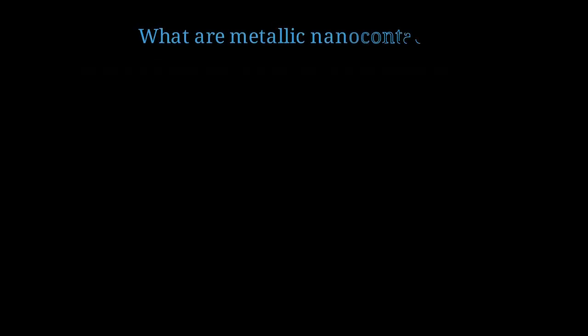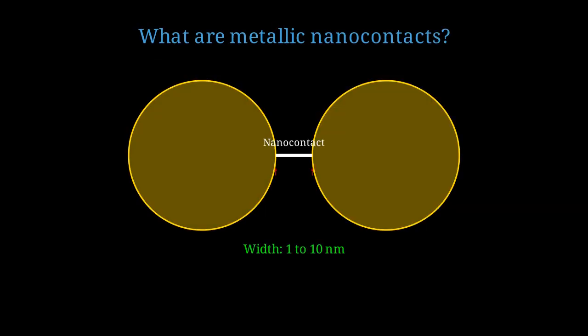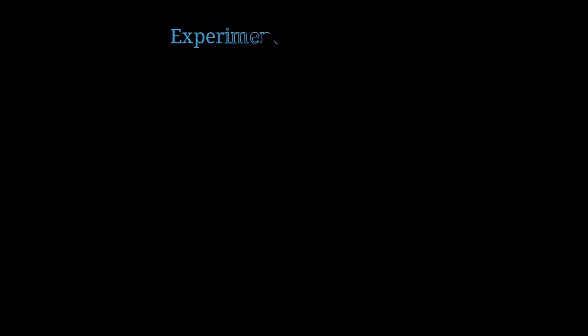Let me first explain what we mean by metallic nanocontacts. A metallic nanocontact is essentially a tiny bridge of metal atoms connecting two larger electrodes. The contact region can be as small as 1 to 10 nanometers, containing just a few hundred to a few thousand atoms. How do we know that reversible plasticity occurs? Let's look at the experimental evidence.